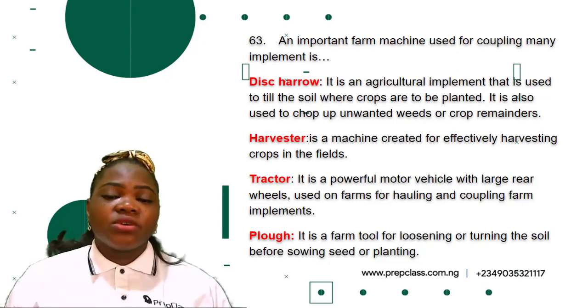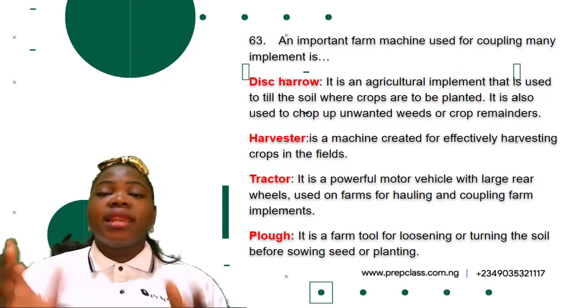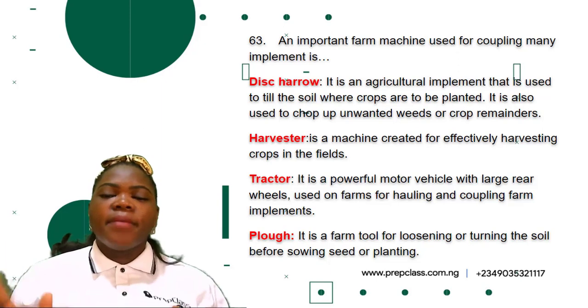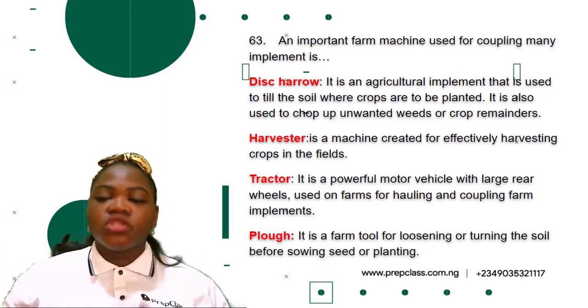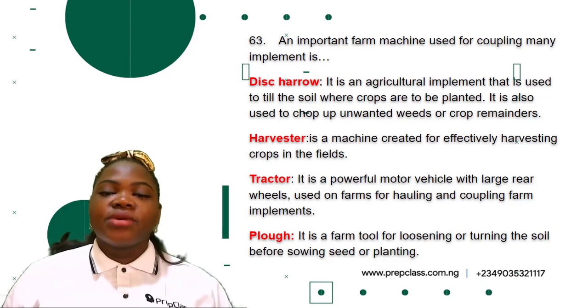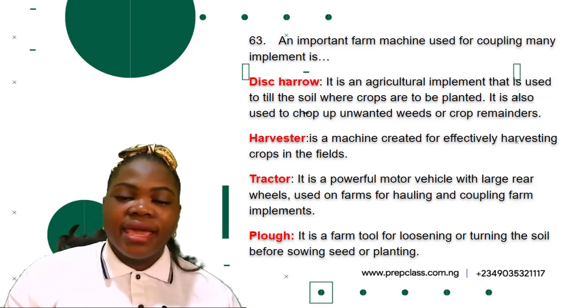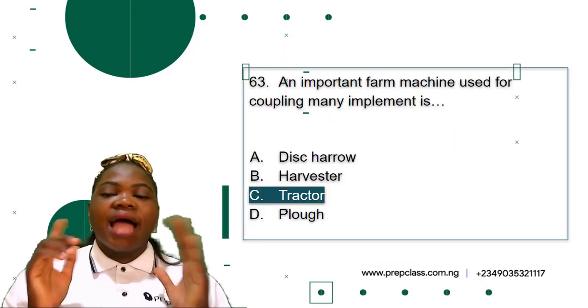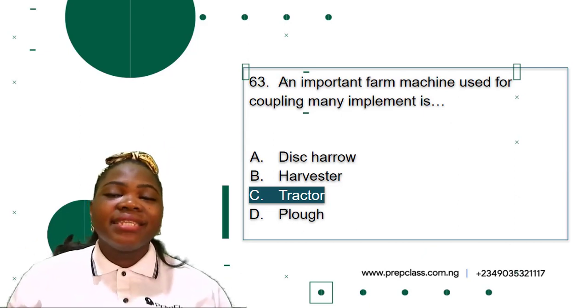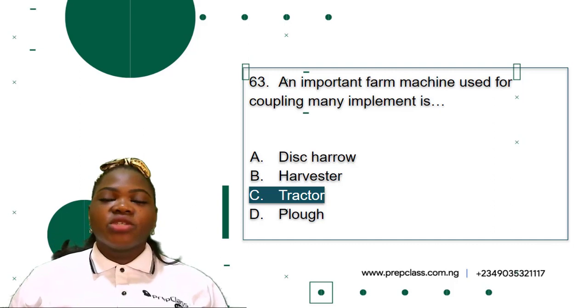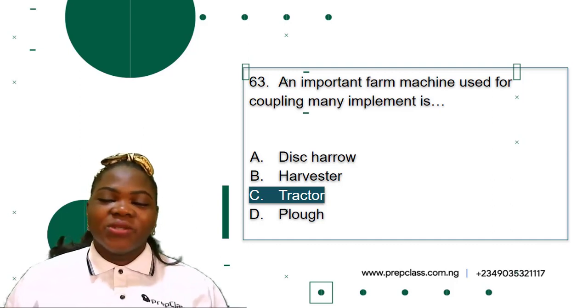But before we answer the question, let's find out the meaning of the last option, which is plow. Plow is a farm tool for loosening or turning the soil before sowing seed or planting. So now the answer here is tractor. An important farm machine used for coupling many implements is tractor. So the correct option is option C, tractor.